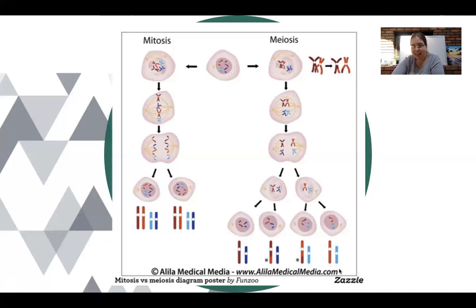Now imagine that the blue pair also went through crossing over. And imagine there's 23 pairs of chromosomes instead of just 2. There's a lot of variation that can occur.